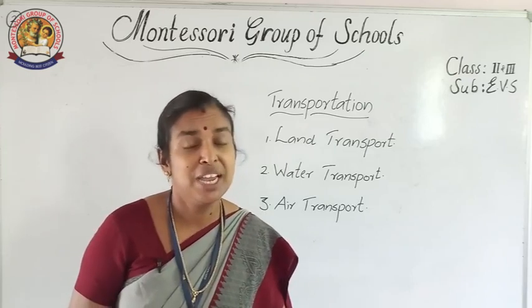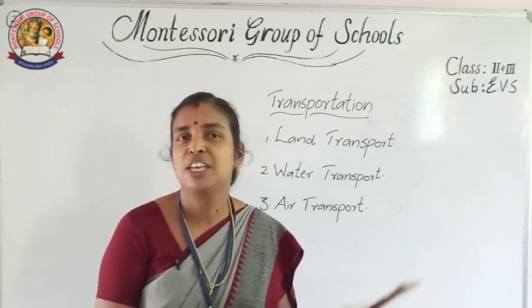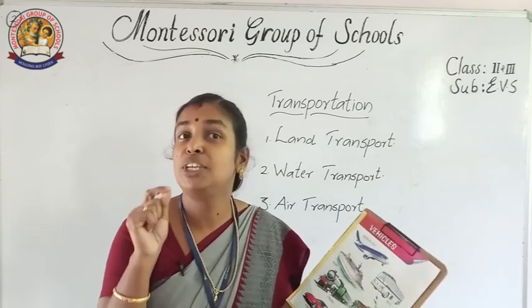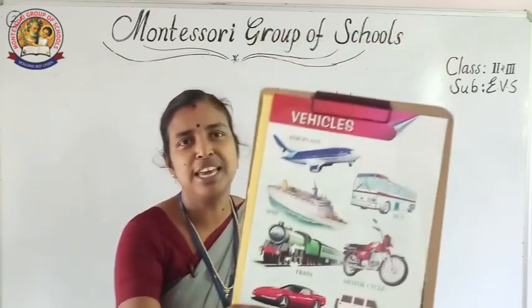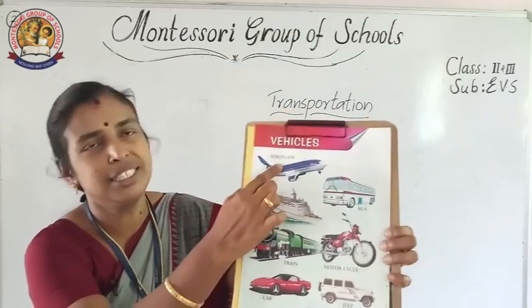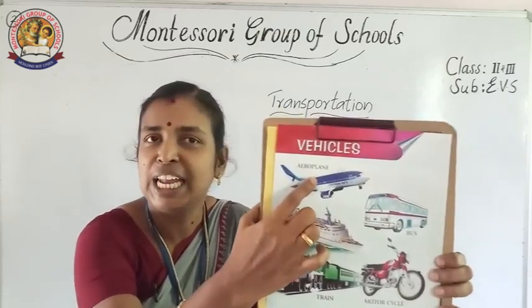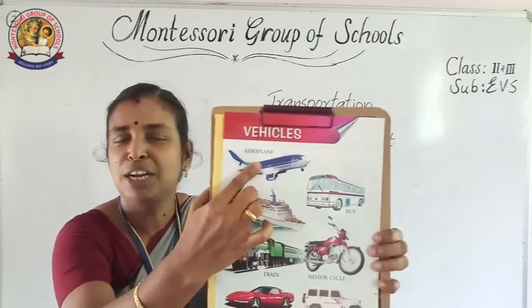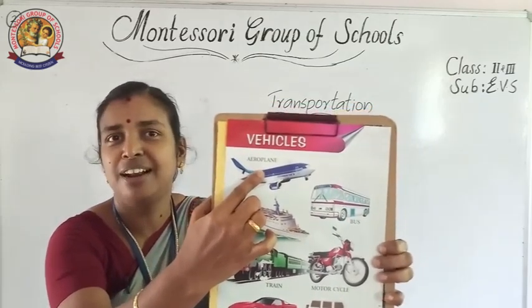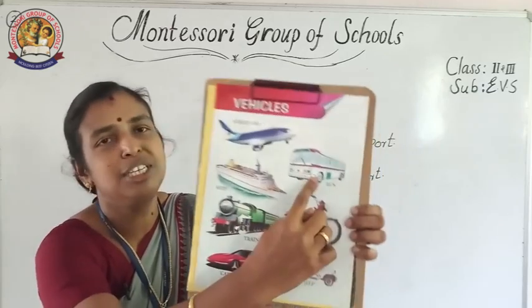Shall I check you? Can you tell? I will show some pictures. You have to tell me which type of transport system is it. Can you see some pictures here? What is this? This is an aeroplane. Isn't it? Aeroplane. Which type of transport it is? Air transport. What about this?